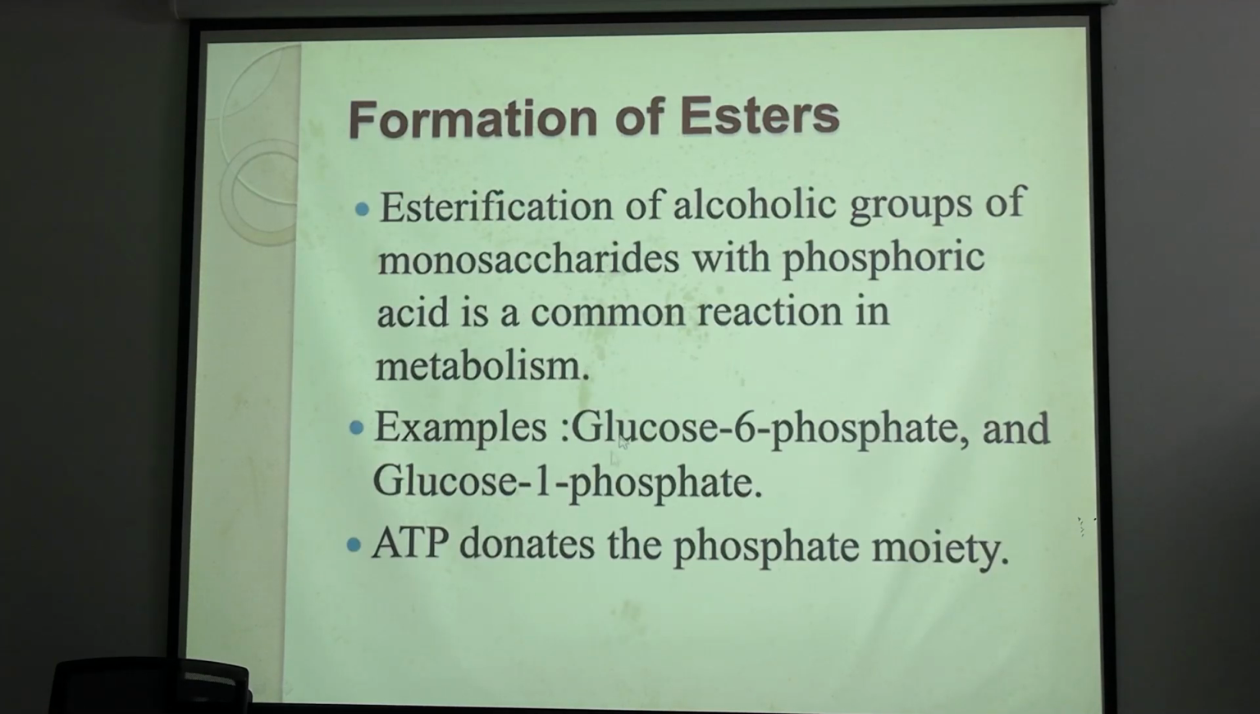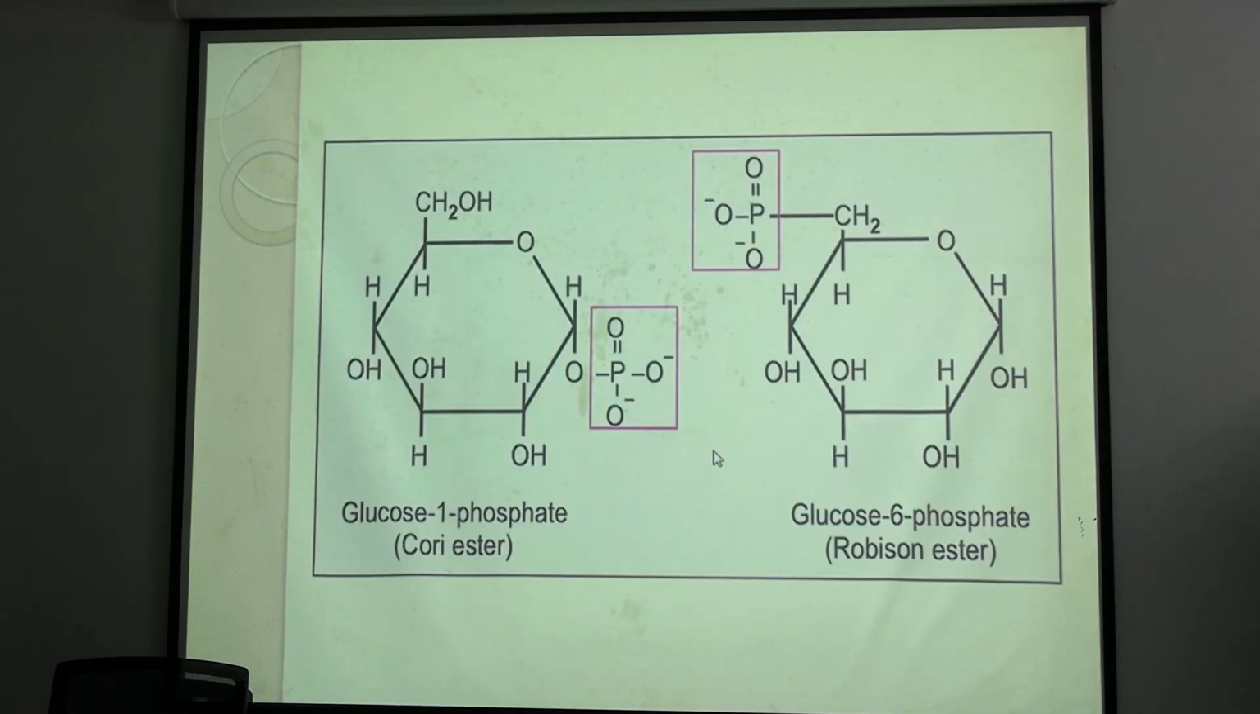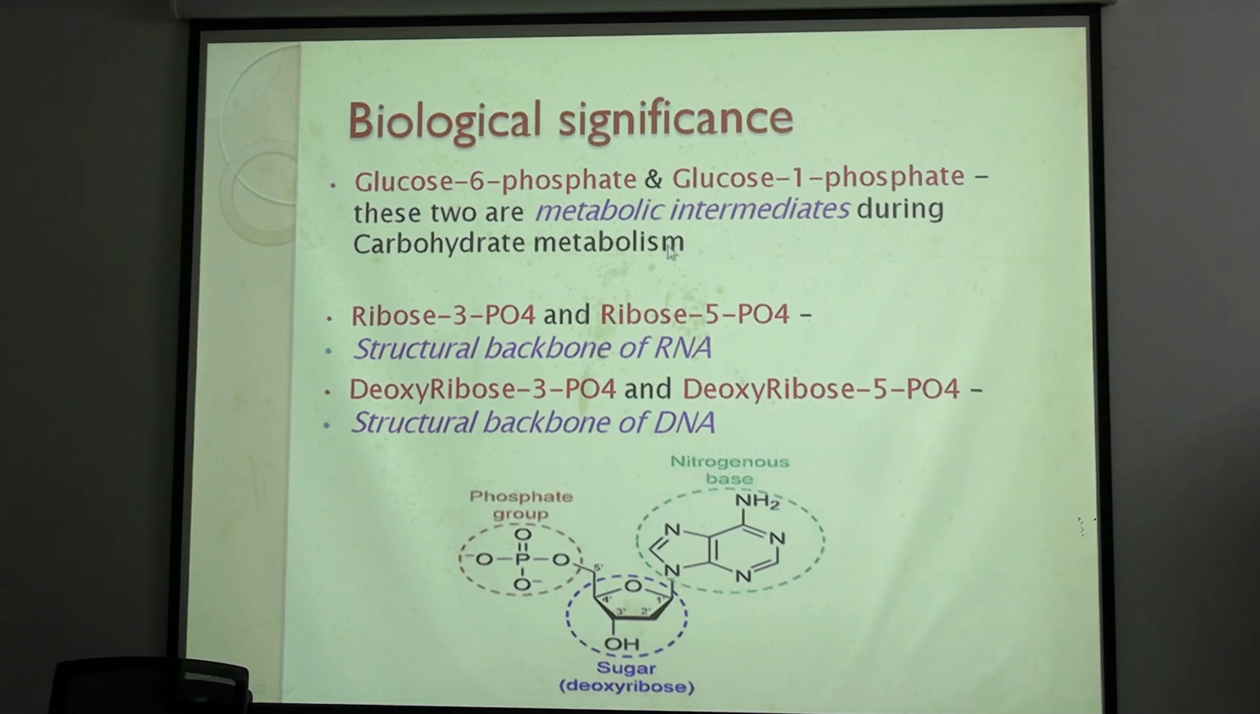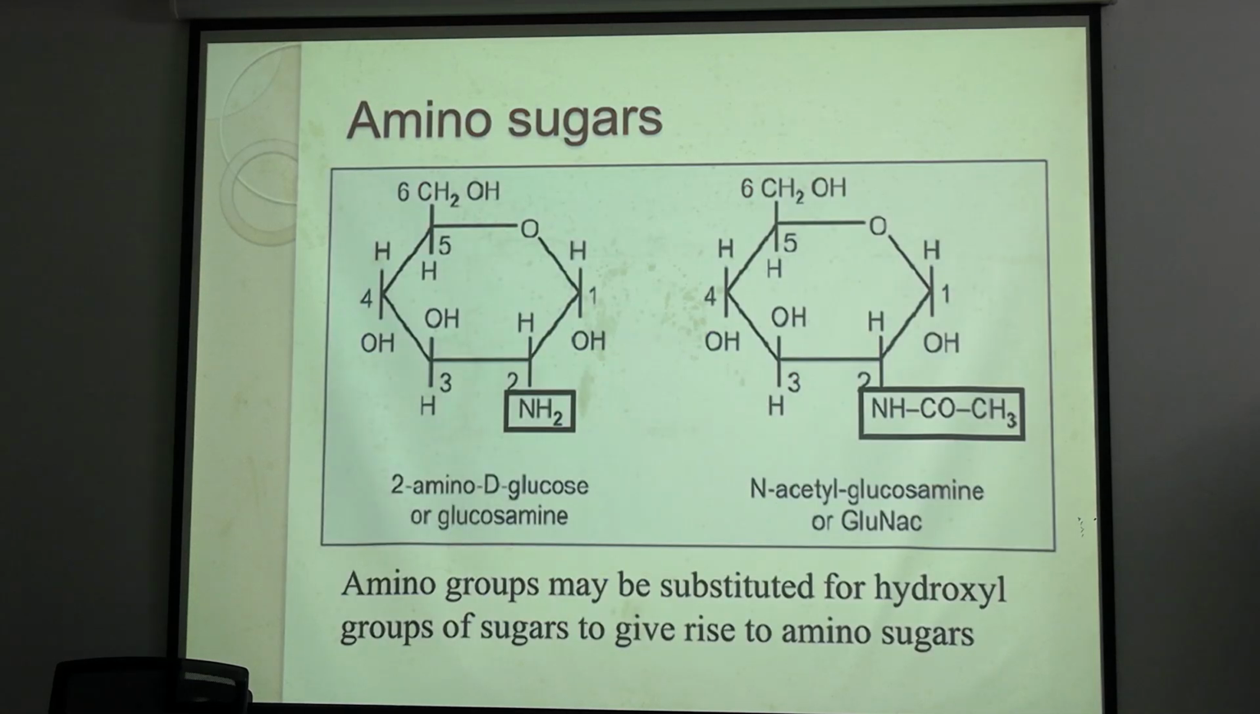Now, formation of esters. Phosphate esters are very important. Glucose 1-phosphate and glucose 6-phosphate are metabolic intermediates, and ribose phosphate and deoxyribose phosphate are the backbone of RNA and DNA.